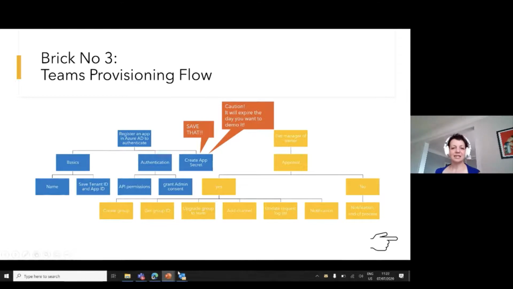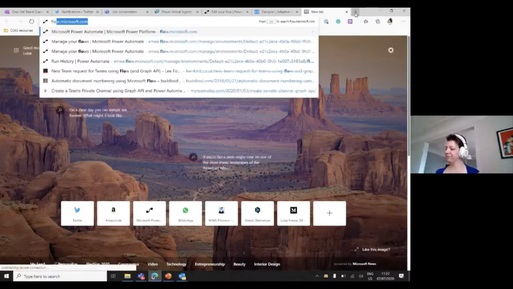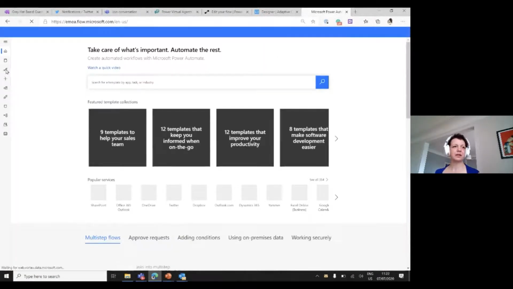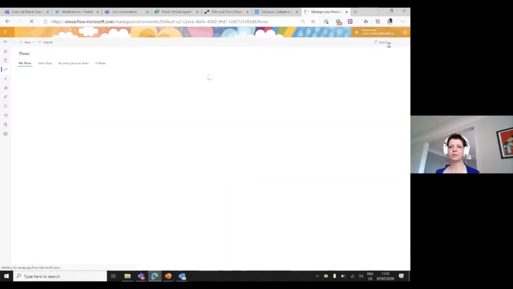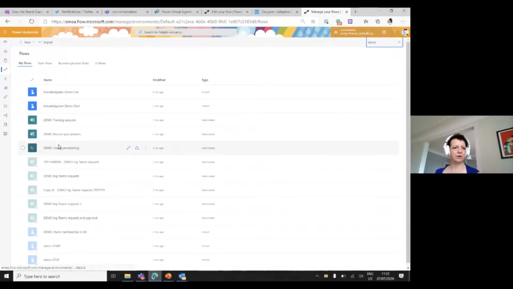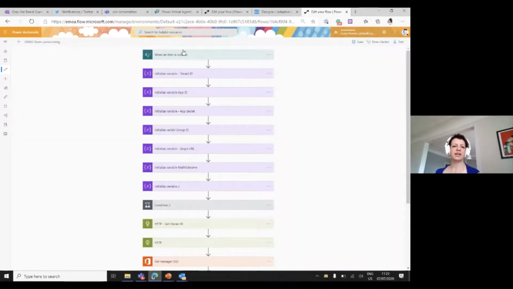Okay, let's see how this goes. You can see it's here. I'm on flow.microsoft.com. Go to my flows. I have some beautiful demo flows, and perhaps it's this one here, demo Teams provisioning. So we say when an item is created, so the first row looks at the items in our SharePoint list,